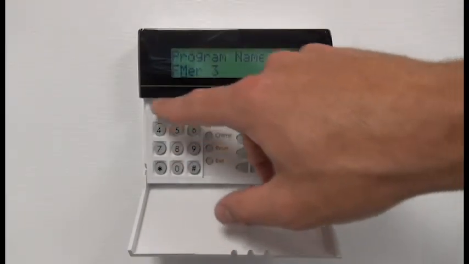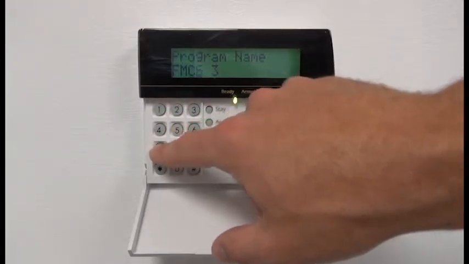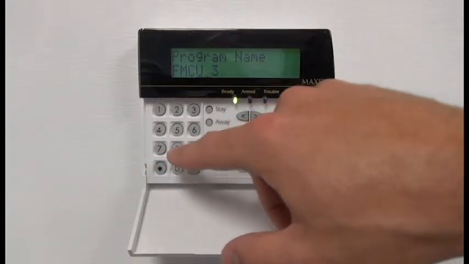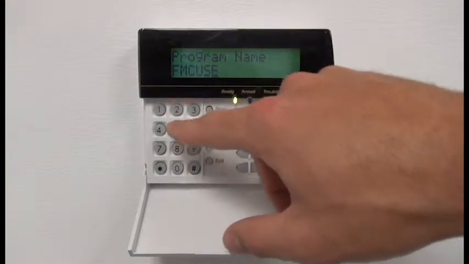Use the arrow key to scroll to enter username and press the number 2. Using the keypad, enter the user's name. Refer to the user manual on page 13 for how letters correspond to numbers, or see the description in this video. Press the number key to save the name.